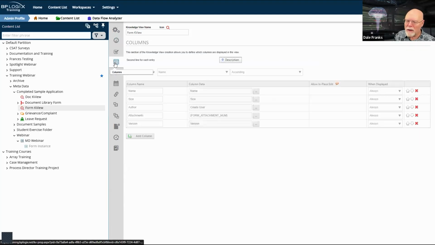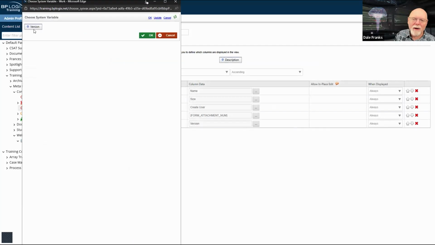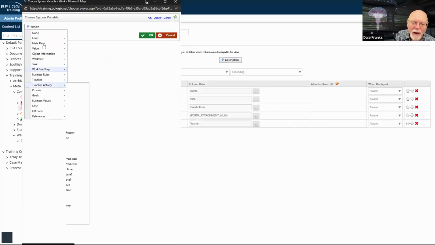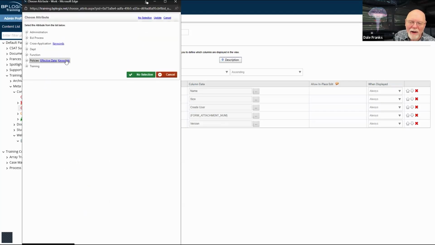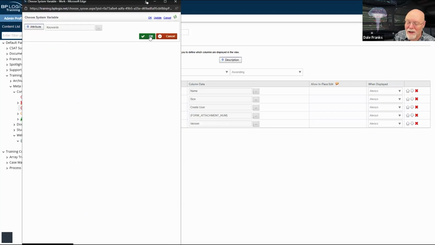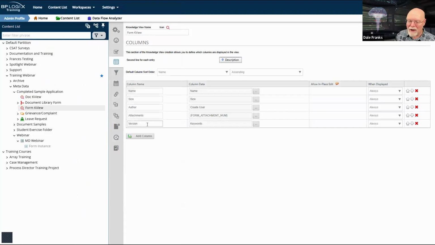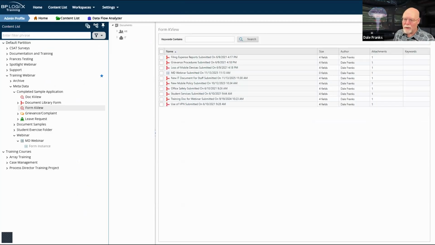What I should probably do, have I done this? I've done version. So hold on, let me do this. Metadata, attribute. We're going to change the value to keywords because I'm not sure what keywords I have used or not. Now, you don't have to do this. I'm just doing this for display purposes. And now we can update and run our knowledge view.